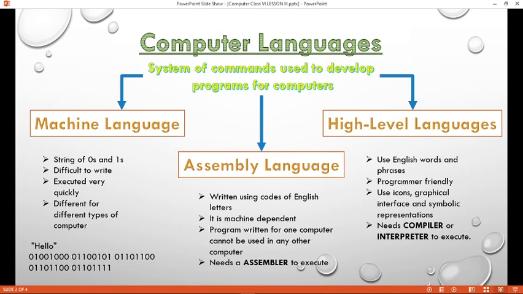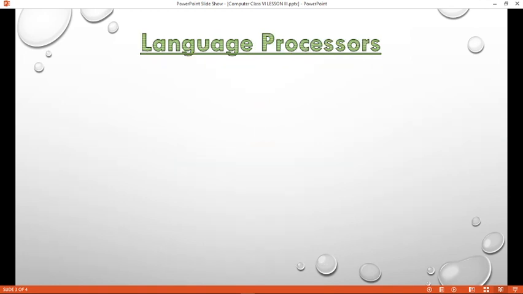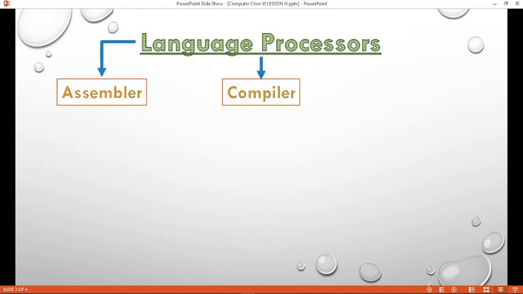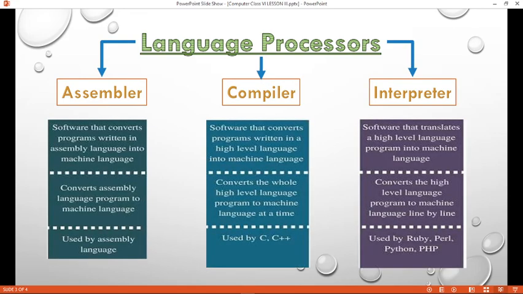Let's go through the main points of the language processors once again. Assembler. Assembler is a language processor software that converts a program written in assembly language into machine language, while a compiler is a software that converts a program written in a high-level language into machine-level language.